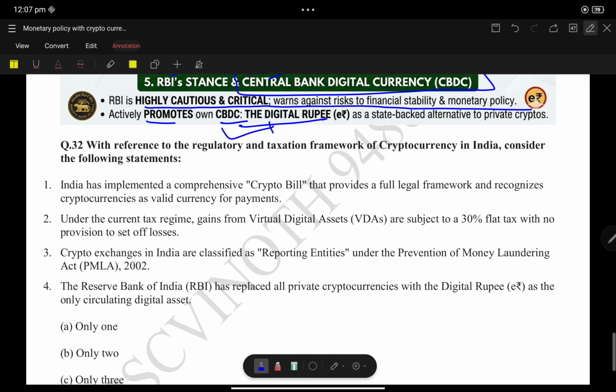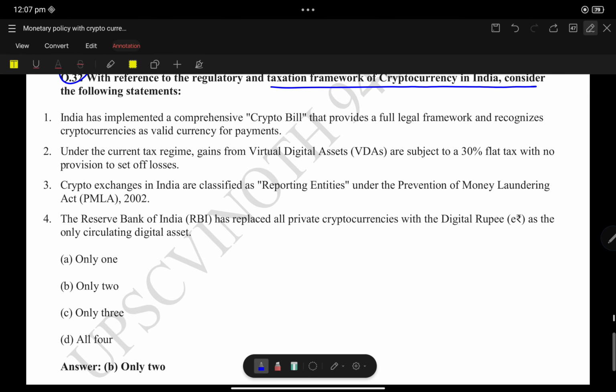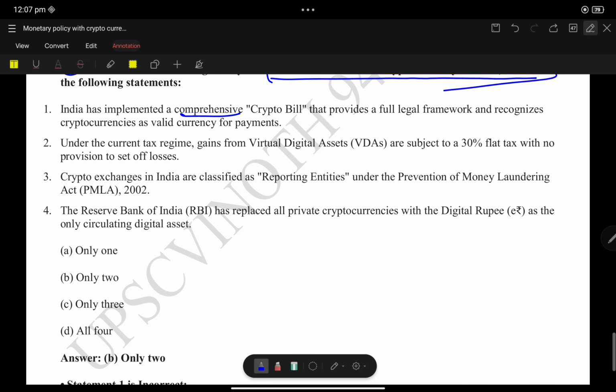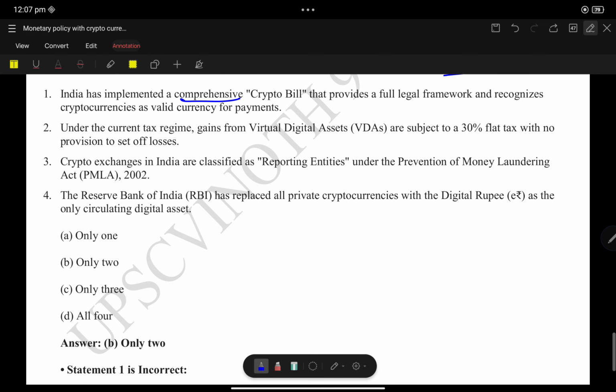So with reference to the regulatory and taxation framework of cryptocurrency in India, now we can discuss the question. Statement one: with respect to taxation, India has implemented a comprehensive crypto bill. We didn't implement it, we are trying to, so statement one is wrong. Statement two: gains from virtual digital assets are subject to 30% flat tax with no provision to offset losses.